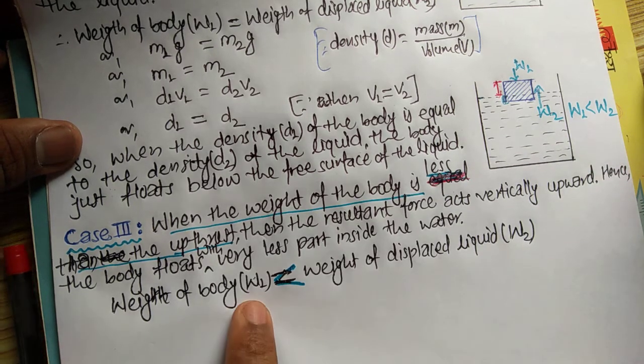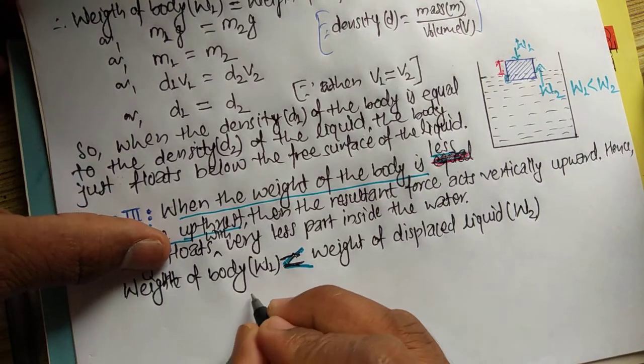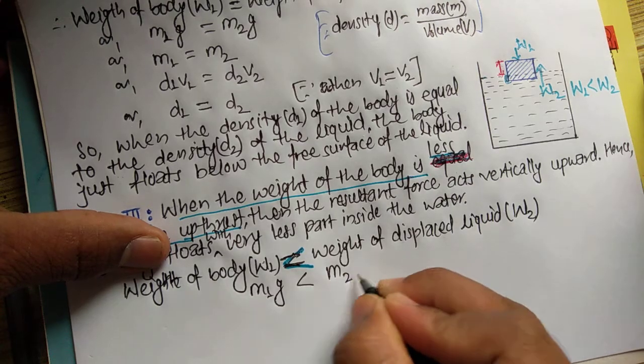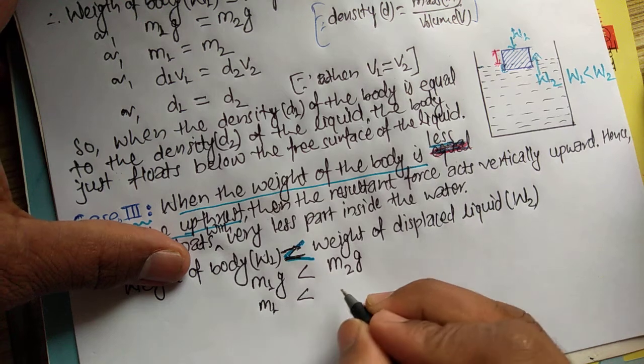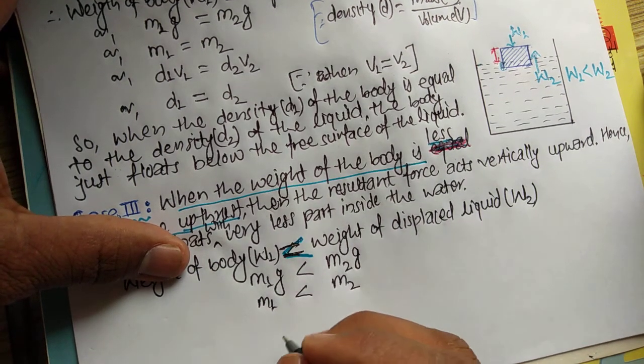So here the weight of the body W1 is less than the weight of the displaced liquid, that is, m1 g is less than m2 g, or m1 is less than m2, or you can say equal to.